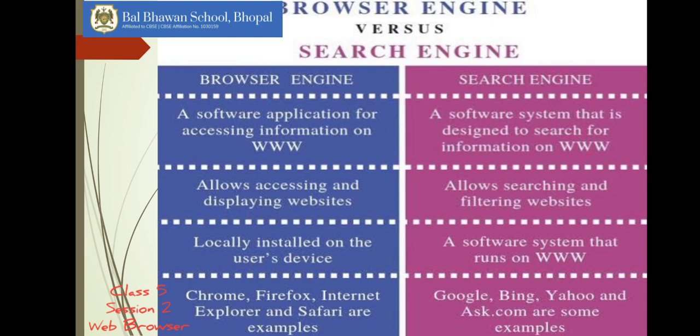Now, what is a browser? Google Chrome is a browser. Mozilla Firefox is a browser. Internet Explorer is a browser. But what are search engines? Google is a search engine. Yahoo is a search engine. Ask.com is a search engine. I hope all these contents are clear to you.